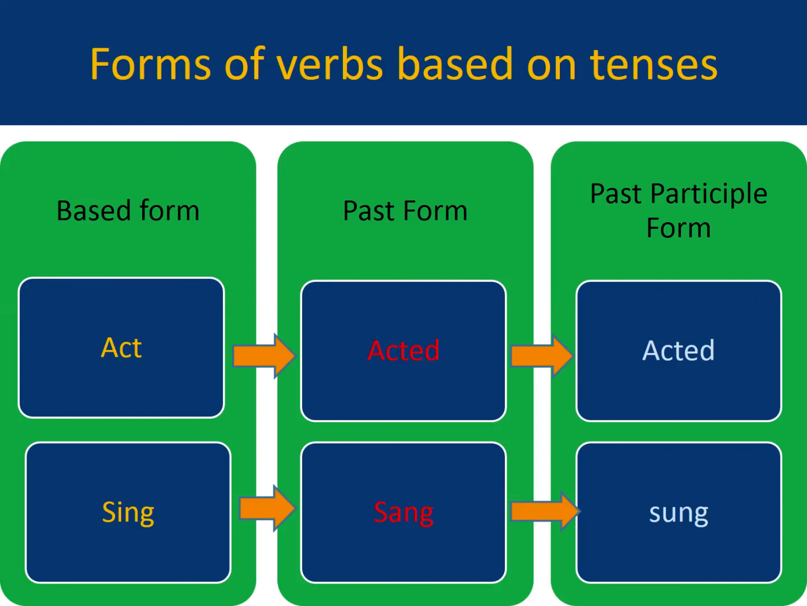Why is it regular? Because we are adding only two letters, ed, and changing the form of the verb. And in the second example, we are changing the whole word and the spelling and making the past form and then the past participle form. So that's why it is irregular.